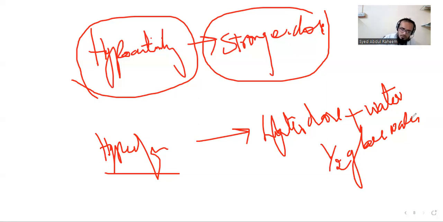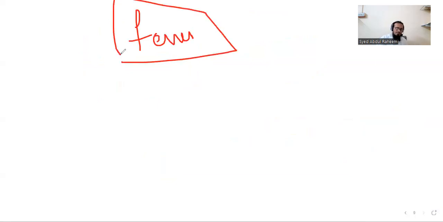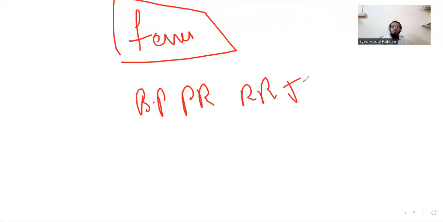Basically, with an example, we will understand this thing very easily. Like one patient came to your clinic. He had fever. Whenever a patient comes, we have to check some parameters, like BP, pulse rate, respiratory rate, and temperature.